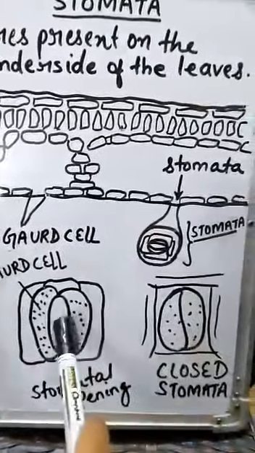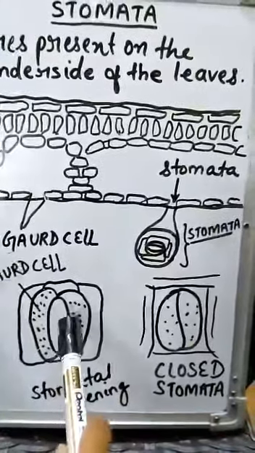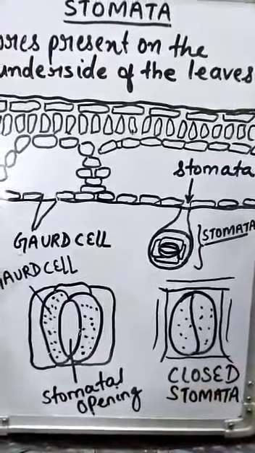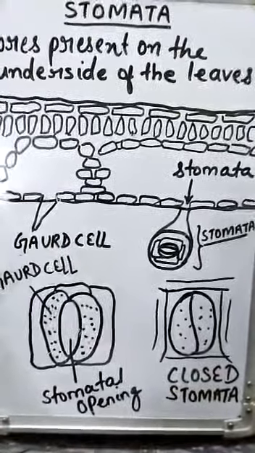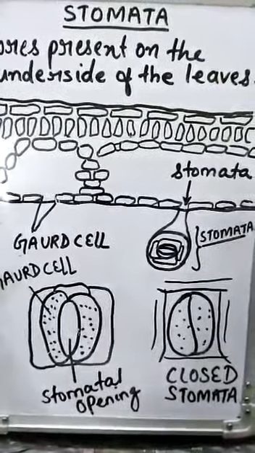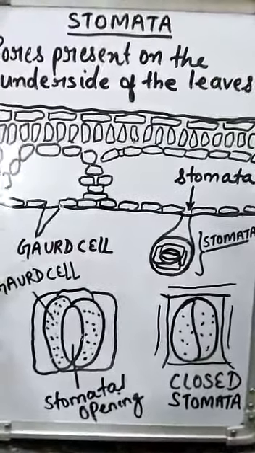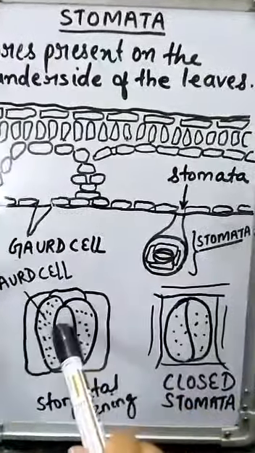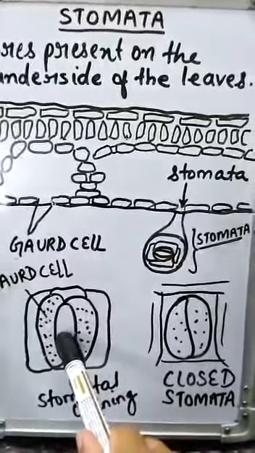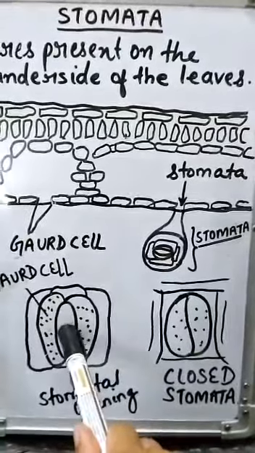And this stomatal pore also helps to reduce water loss. As we know that transpiration occurs in plants. Transpiration is the process in which the plant loses extra water in the form of water vapor. So when the guard cell closes the stomata, then there is no loss of water from here, because now the stomata is closed.